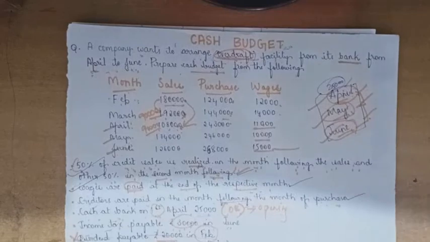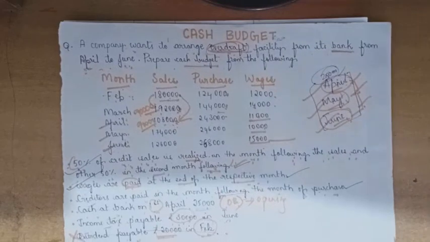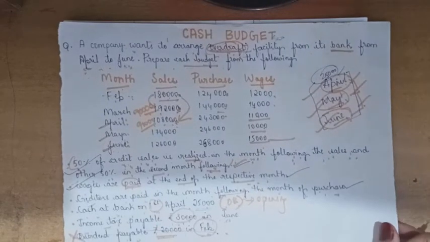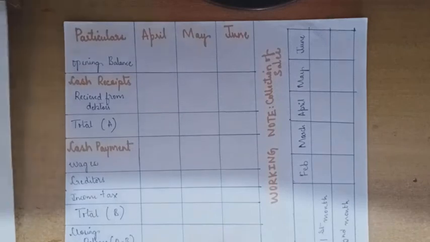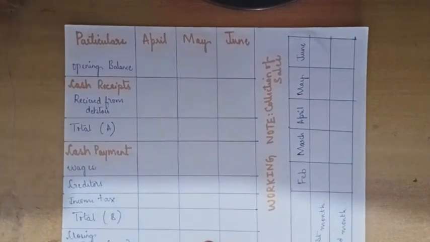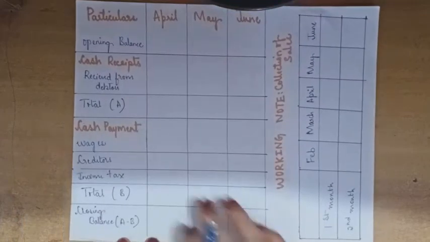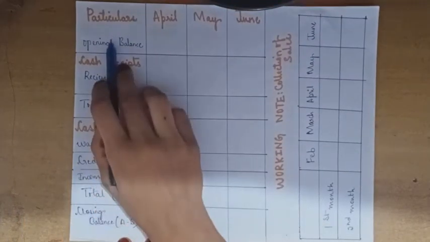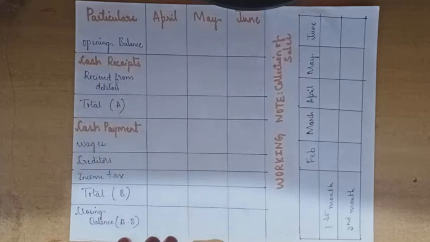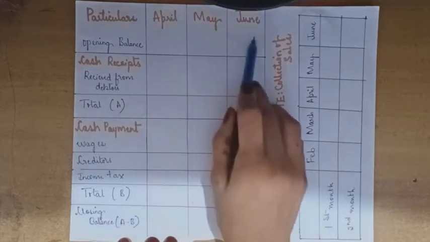If we solve 2-3 problems, then you will understand it more clearly. As you have seen, this is the pro forma and format to solve the cash budget. In this pro forma we have written particulars and we are solving for 3 months, April, May and June.